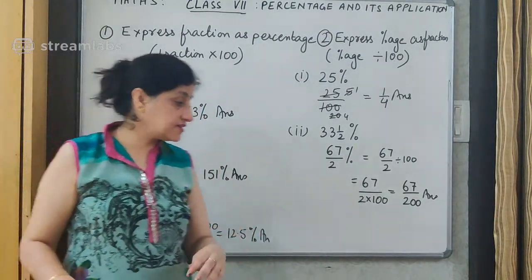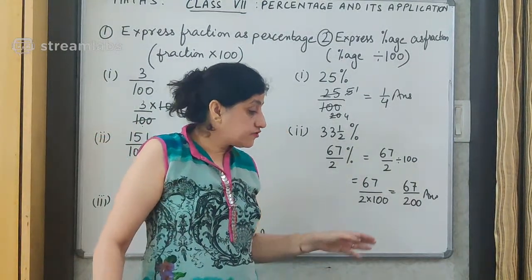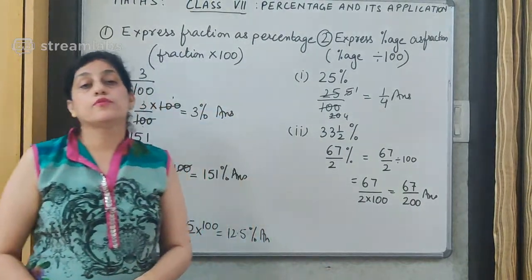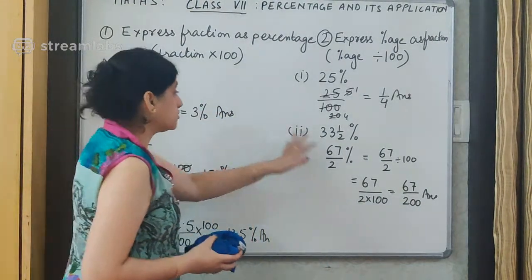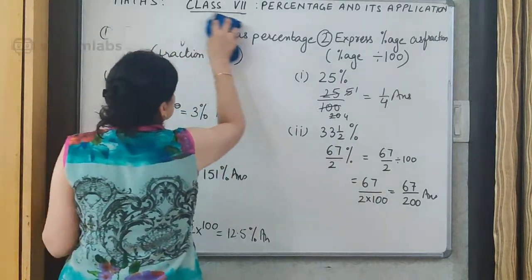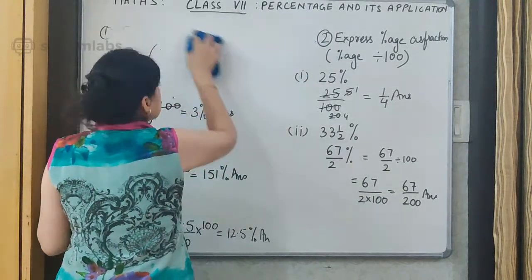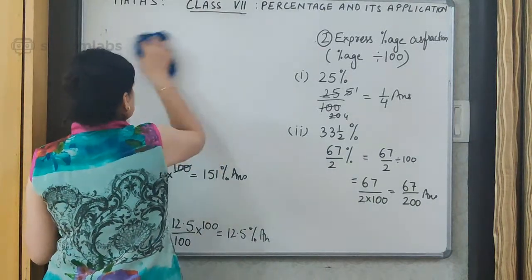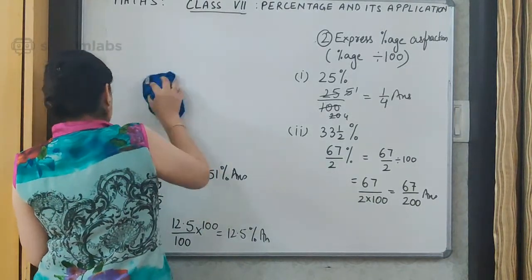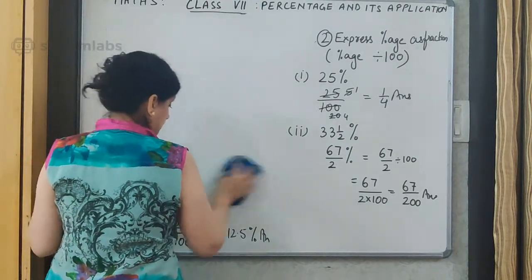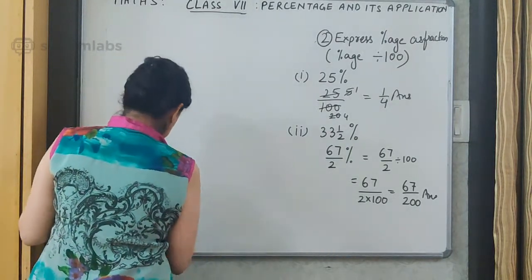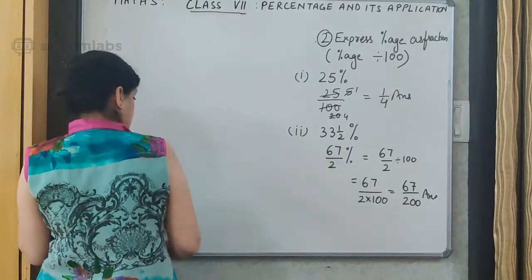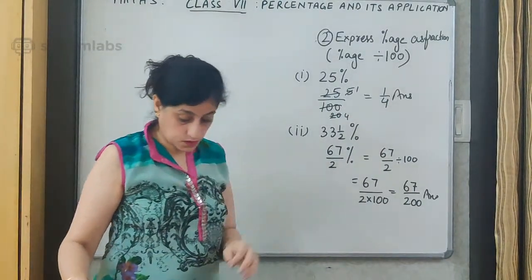Alright, I can see one answer also coming from Manya Verma, 67 upon 200. As you have a look at this, I will just clear this to take one more or two more questions of expressing the percentage as fraction. Alright.